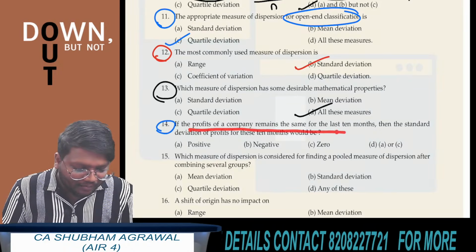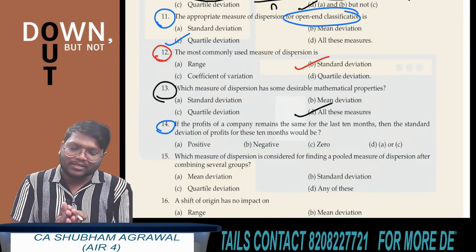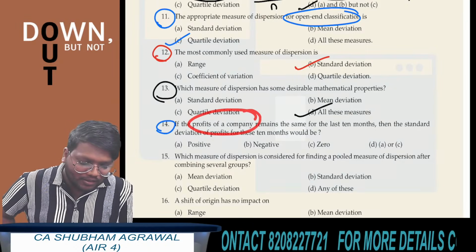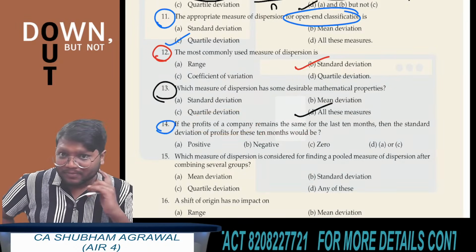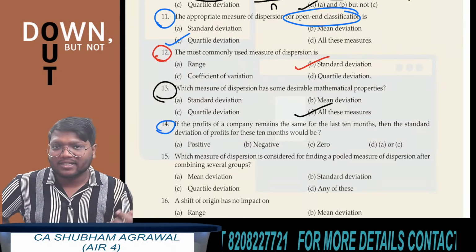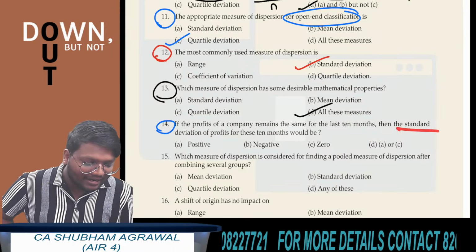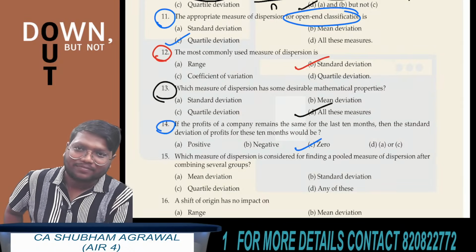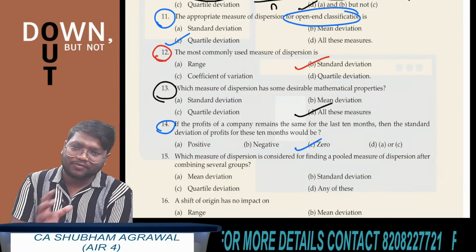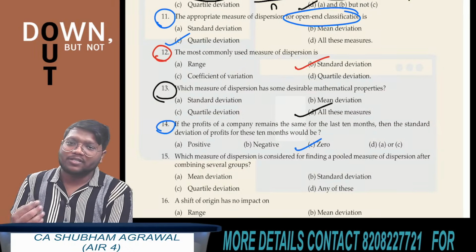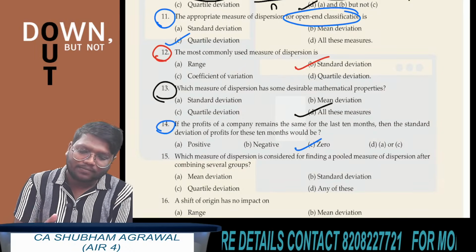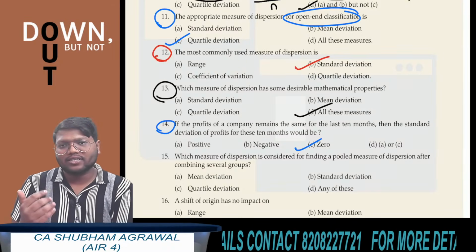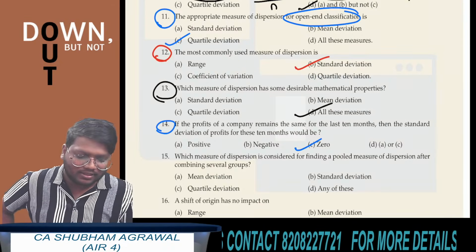Question number 14. Profits of a company remain the same for the last 10 months. It means all the observations present in the data set have the same values. What they have asked? Standard deviation of profits. What is the answer? 0. Option C. This is the first property which we have seen, that if all the observations present in the data set have the same values, then any measure of dispersion is equal to 0, be it standard deviation, quartile deviation, range or mean deviation. The answer is 0.